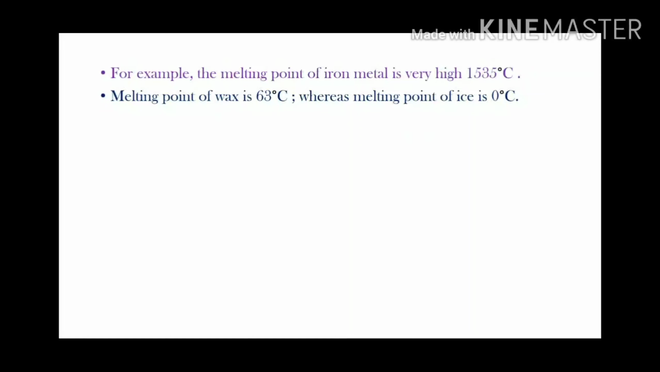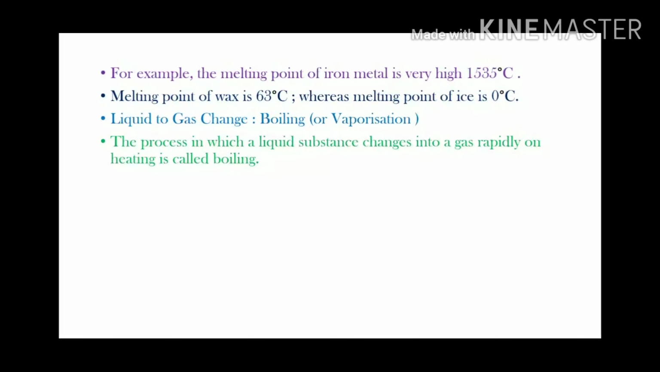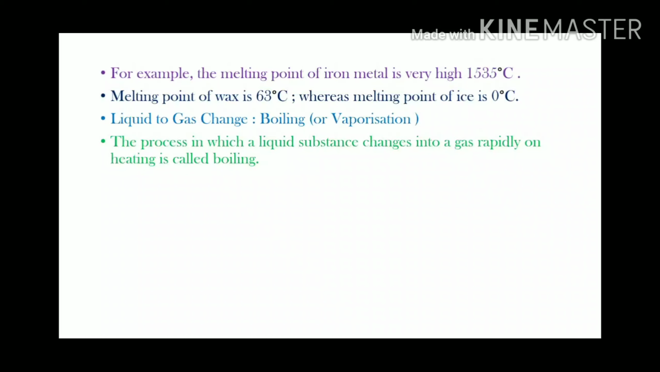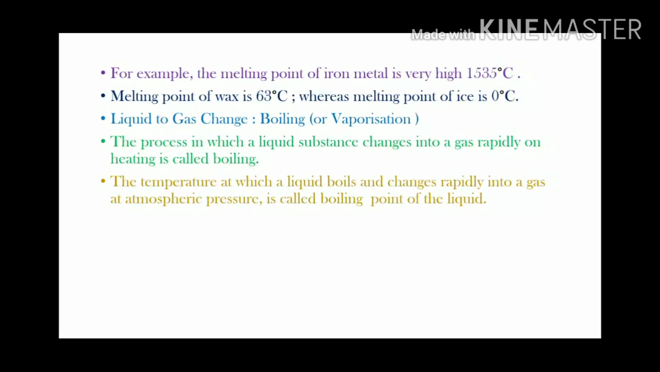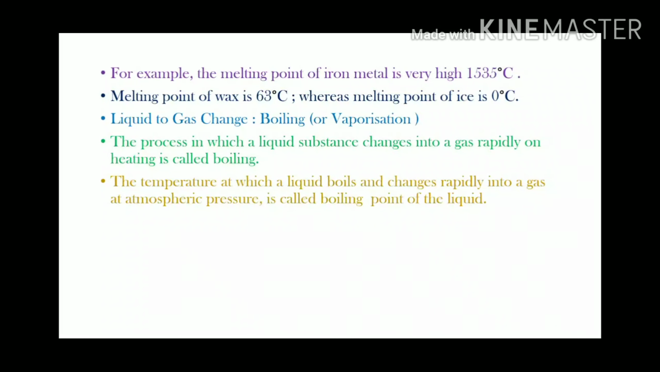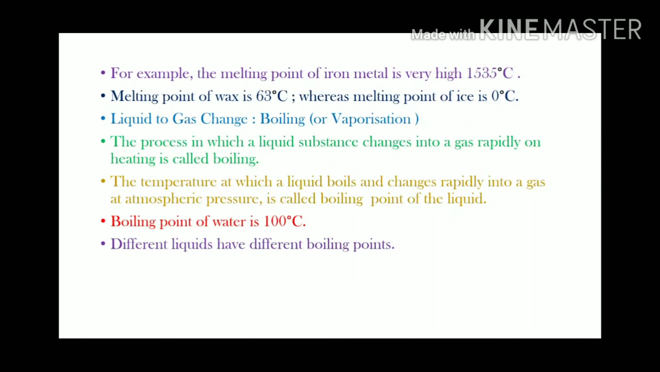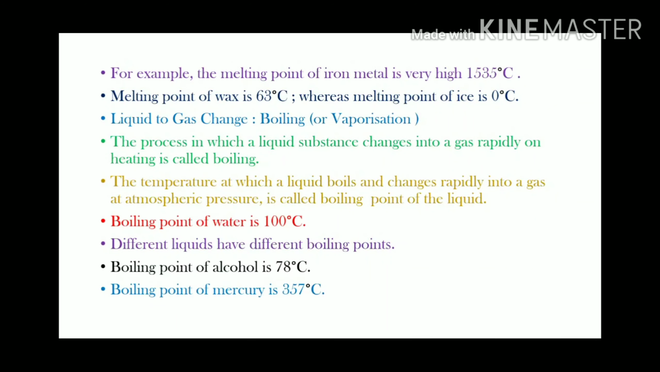Now let us move on to liquid to gas change. It is also called as boiling or vaporization. The process in which a liquid substance changes into a gas rapidly on heating is called boiling. The temperature at which a liquid boils and changes rapidly into a gas at atmospheric pressure is called boiling point of the liquid. Boiling point of water is 100 degrees Celsius. Different liquids have different boiling points. Boiling point of alcohol is 78 degrees Celsius. Boiling point of mercury is 357 degrees Celsius.